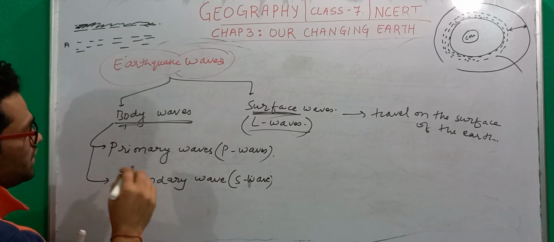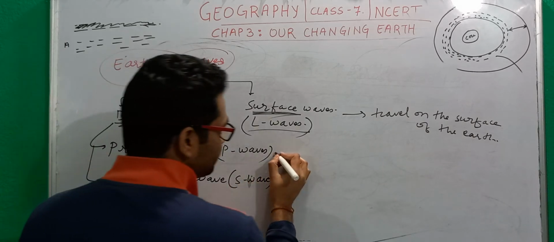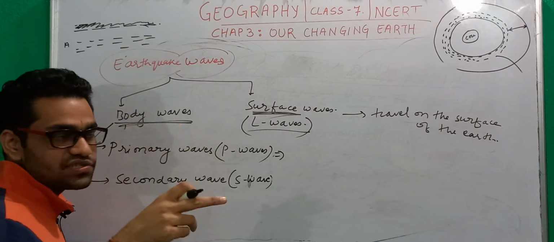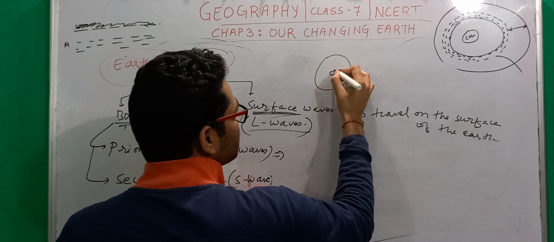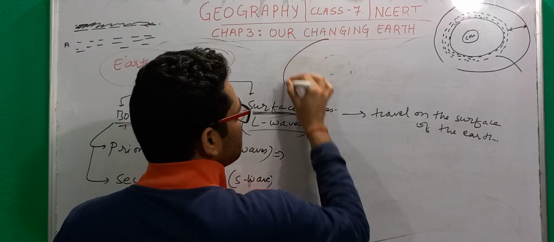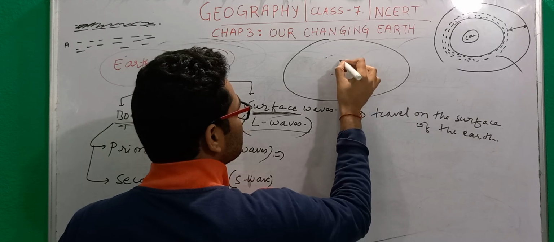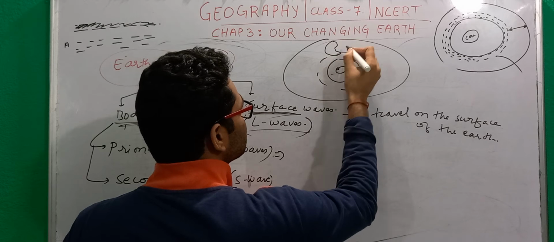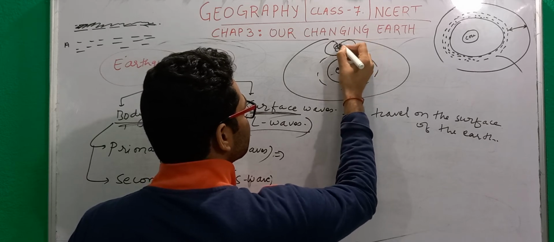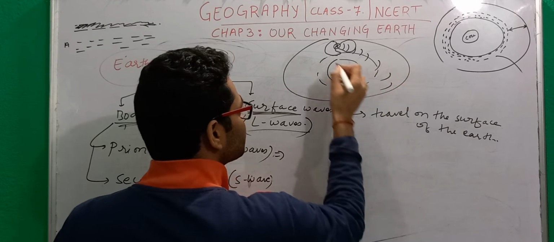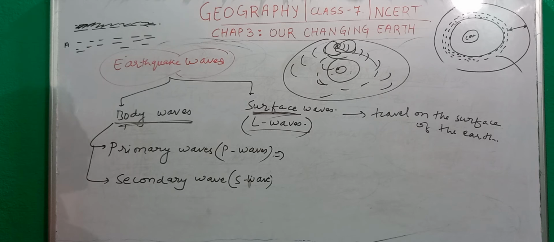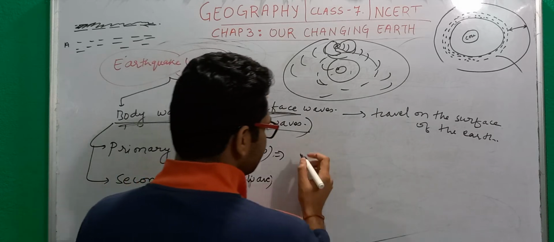Okay, so what are primary waves and what are secondary waves? Primary waves are those waves which start traveling as soon as this energy is released. So as soon as, let's have a bigger diagram, suppose here this energy has been released. So this primary wave will start occurring as soon as this incident has happened, or this interaction between two plates has happened.